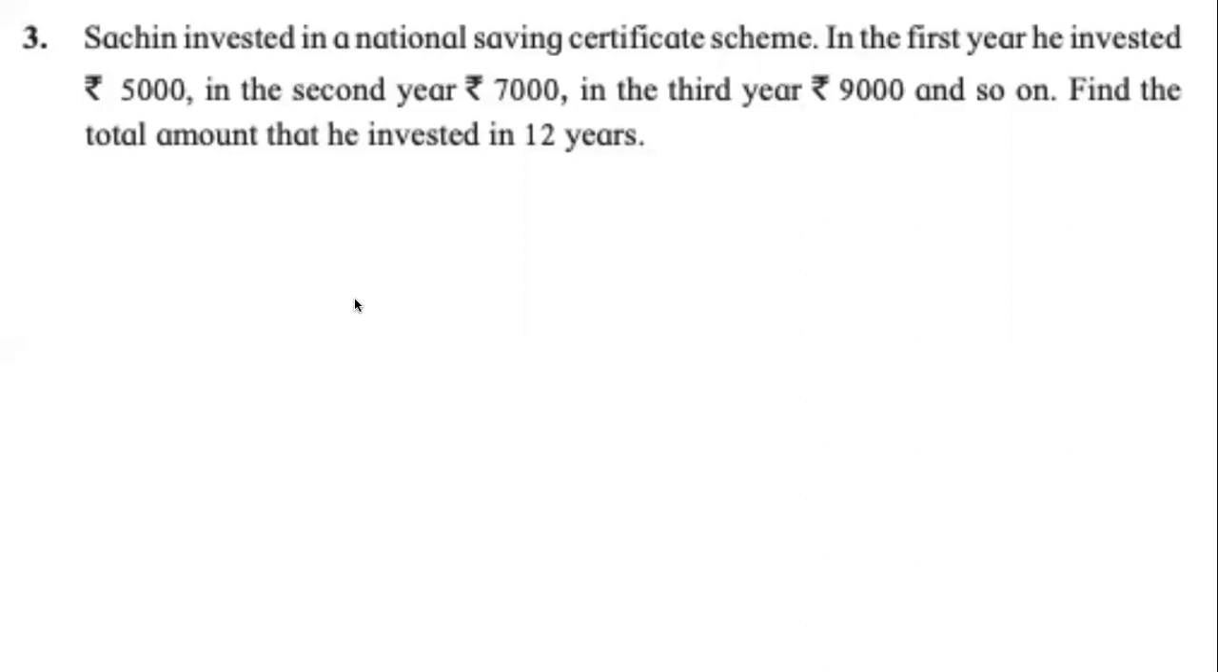Now it says find the total amount that he invested in 12 years. So what is the value of N here? 12. And what is it that we need to calculate? Not N, N is given. Sum. Sum of what? So mathematically, what will we call it? S12, correct. We will calculate S12. We know the formula.